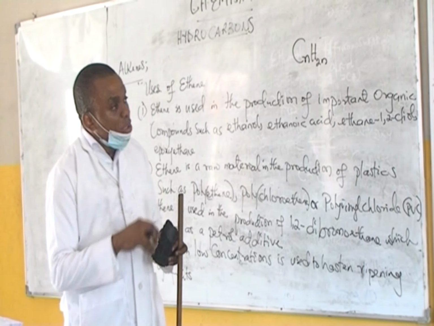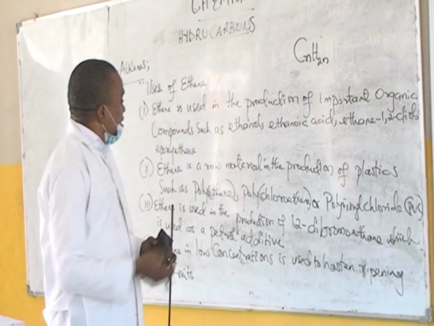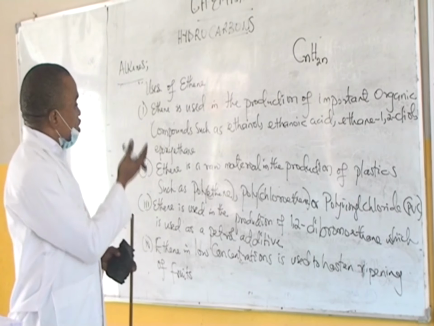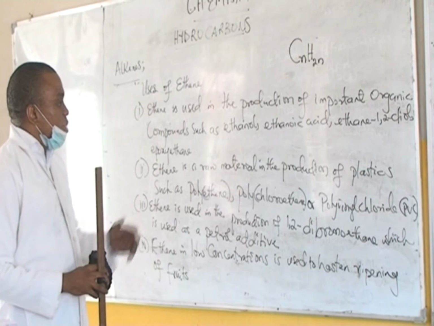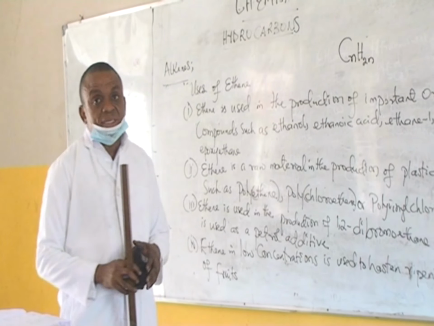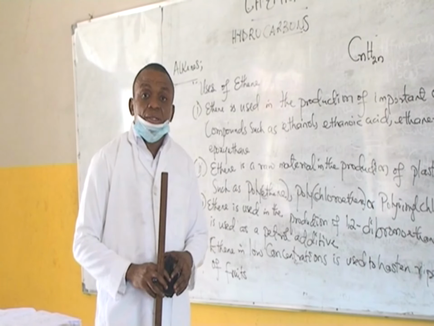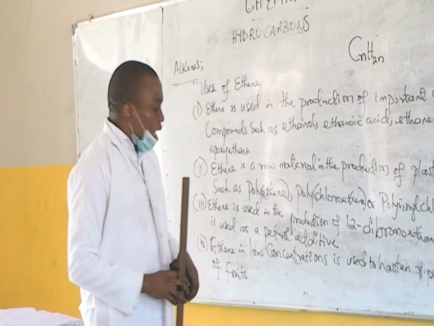And lastly, we are able to look at the uses of ethene, which is still outlined, that ethene is used in the production of important organic compounds, such as your ethanol, ethanoic acid, ethane-1,2-diol. Ethene is used as a raw material in the production of plastics. The PVC, ethene is a raw material. Ethene is used in the production of 1,2-dibromoethane, which is used as a petrol additive. And ethene also in low concentrations is applied in agriculture.